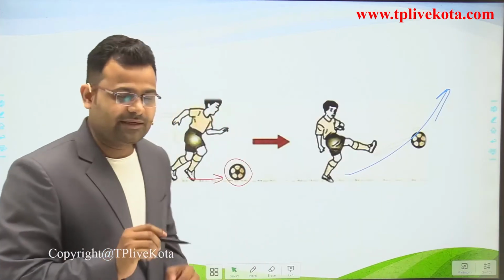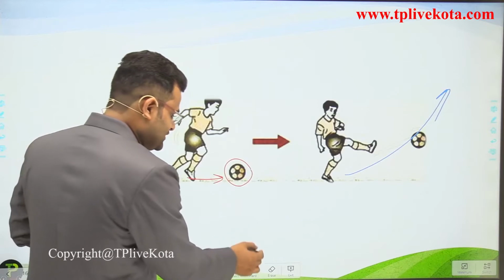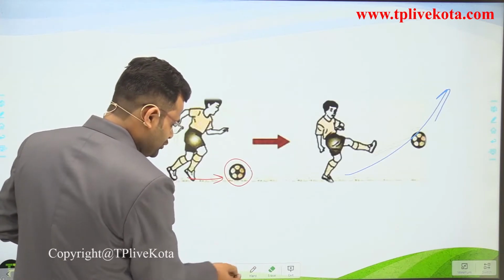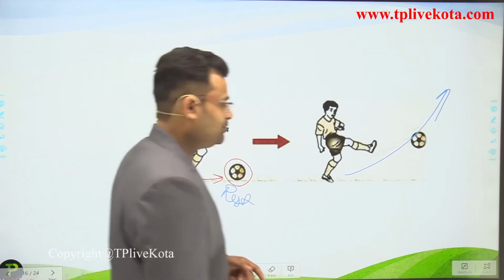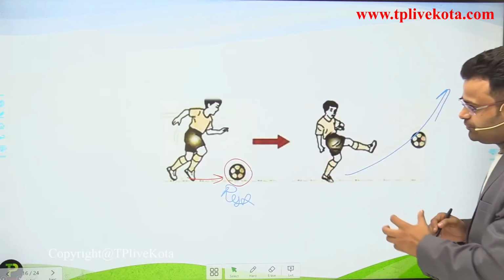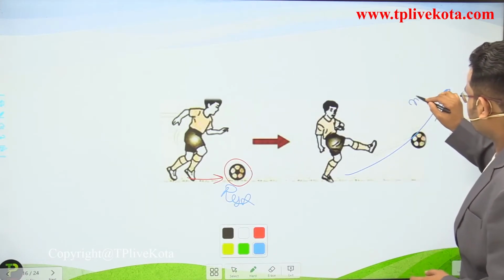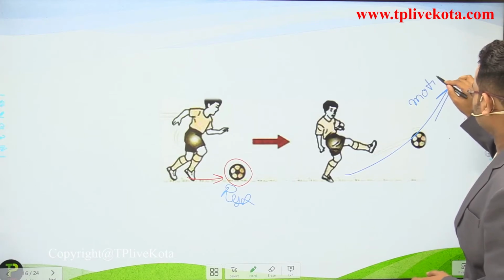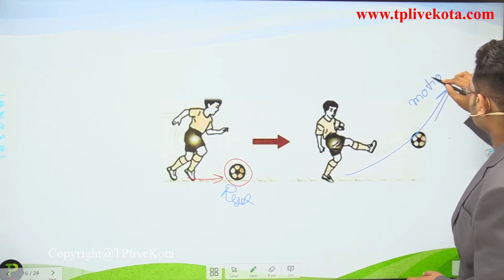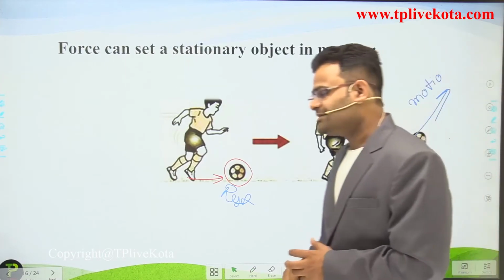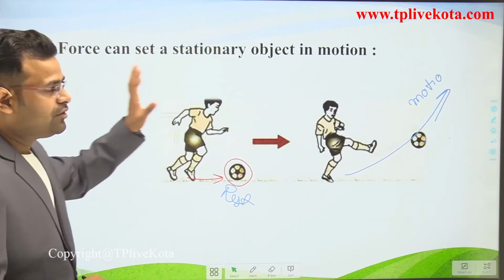Applying the kick means applying a force. A body which is at rest will be moved. After applying some force, the body will be moved and will come in motion. Okay student, so we can say force can set a stationary object in motion.